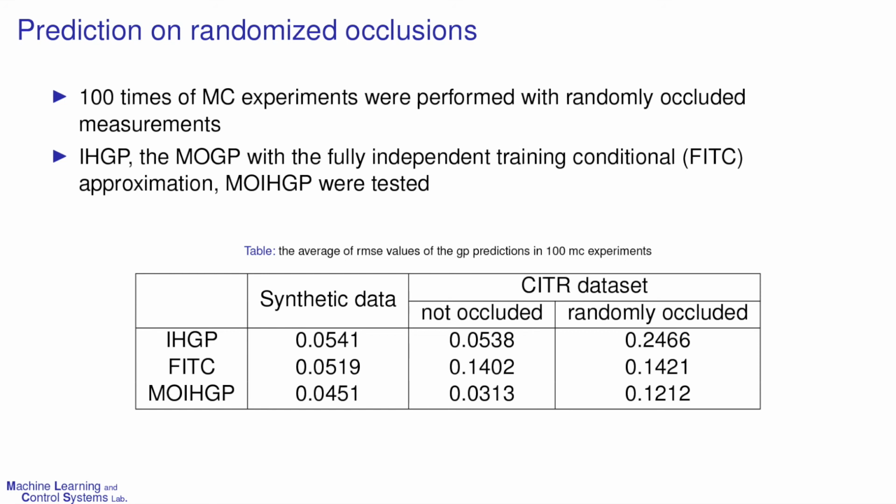The table summarizes the results, showing the prediction errors of the IHGP, the MOGP with the fully independent training conditional approximation, and the proposed approach. In the experiments with the randomly occluded measurements, the prediction errors of the proposed approach are nearly 50% and 85% of the IHGPs and FITCs, respectively.